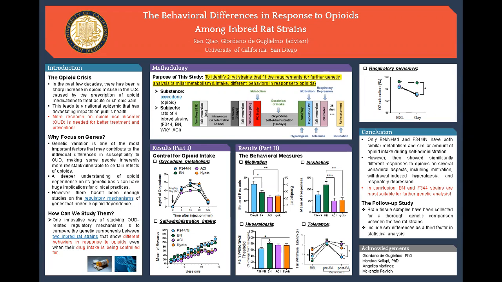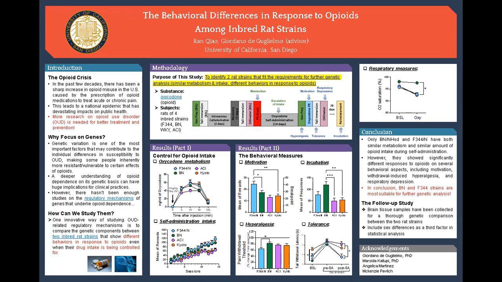So the opiate crisis has long been a serious public health issue in the US, and there's been persistent efforts in research that promotes effective prevention and treatment of opiate use disorder. Genetic variation is one of the most important factors that may contribute to our individual differences in susceptibility to OUD, because having a better understanding of it can provide huge clinical implications. There's now a growing emphasis on studying the biological basis of opiate dependence.